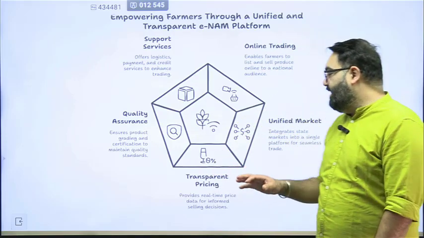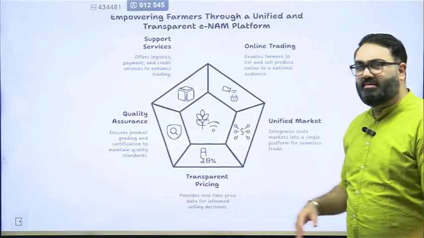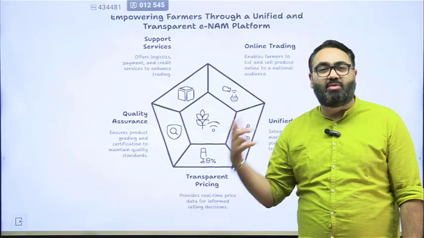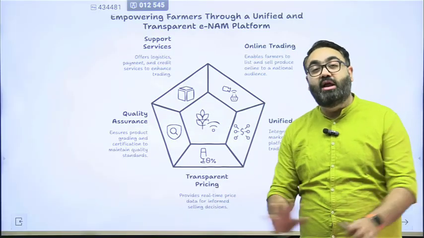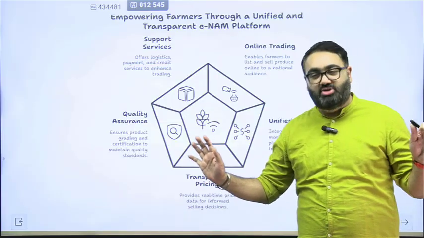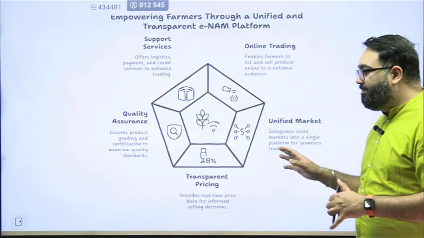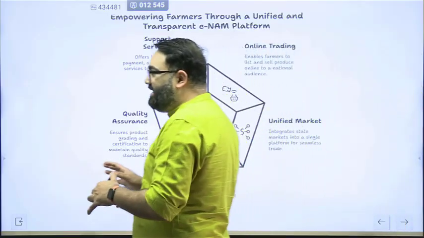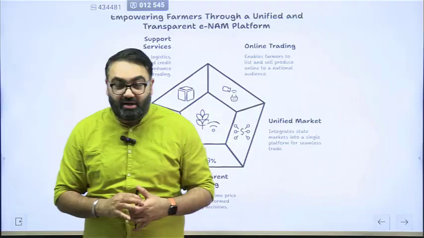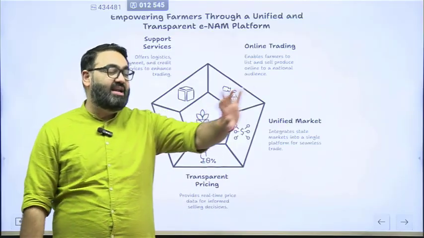Then they also ensure transparent pricing. In real time, everyone can see on the portal what the pricing is, no hidden cost. So everyone knows it's a transparent transaction taking place. It's a unified market. Anyone sitting in any part of the country can sell to anyone sitting in any other part of the country.